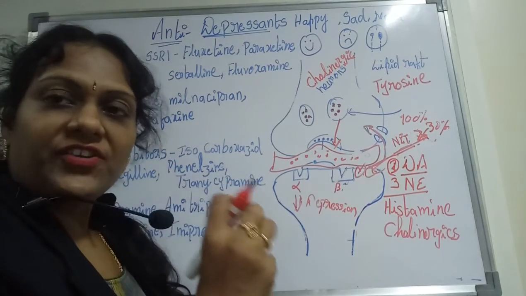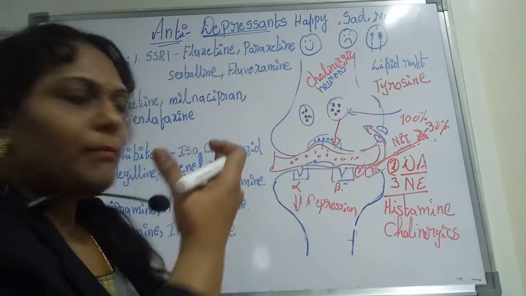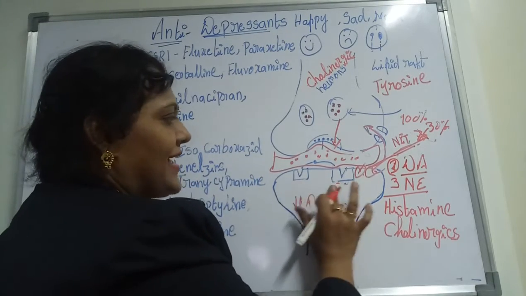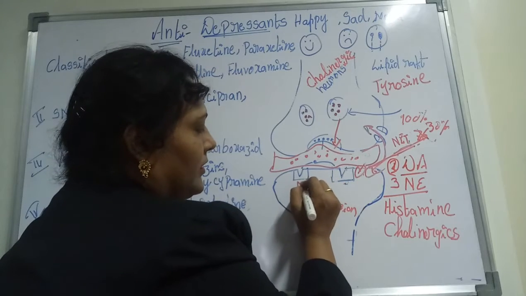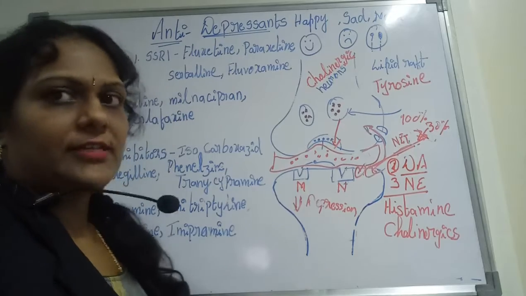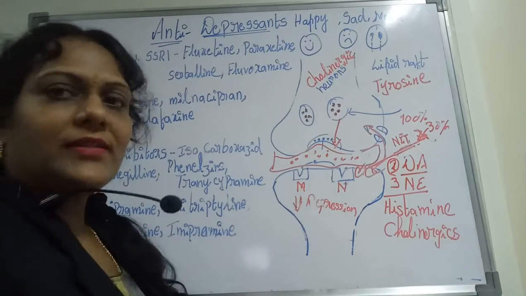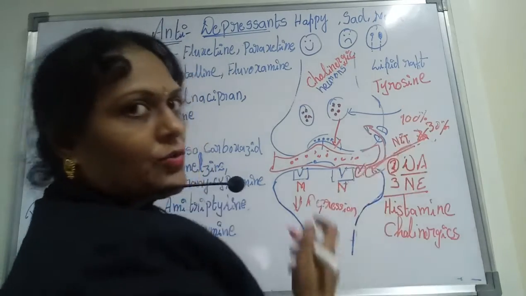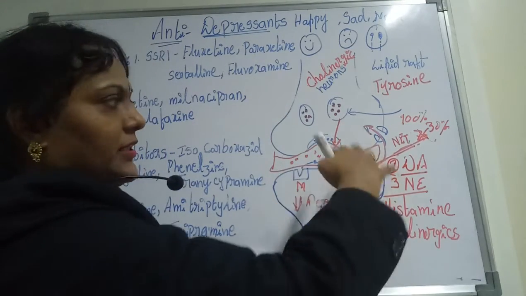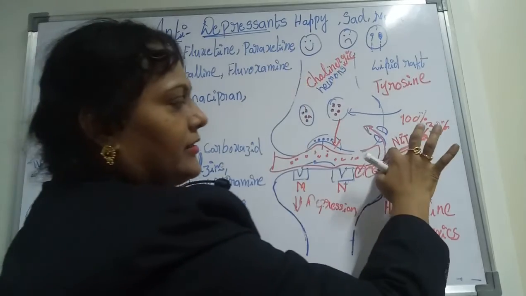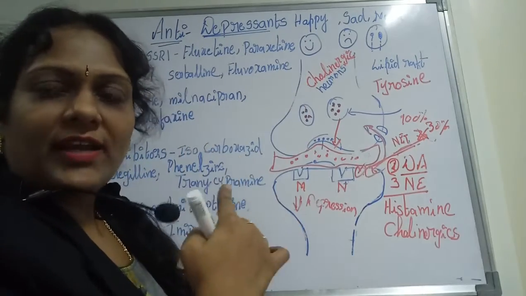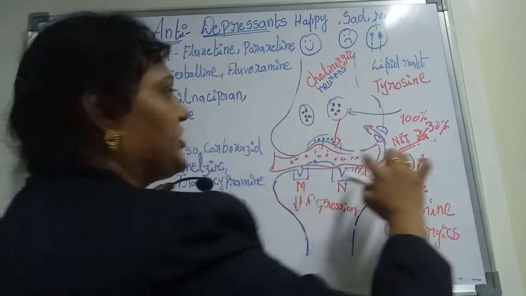And again the receptors will change. Why? Because in the adrenergic system it is alpha and beta, but as they are cholinergic neurons, you perfectly know that they are called M and N, standing for muscarinic and nicotinic receptors. So the concept will remain the same. Here 100% has to be released, only 70% will be taken up by the post junction, and the 30% will be reversed back. Here the word can be changed. Why? Because it is not NET, it is called ACHT.